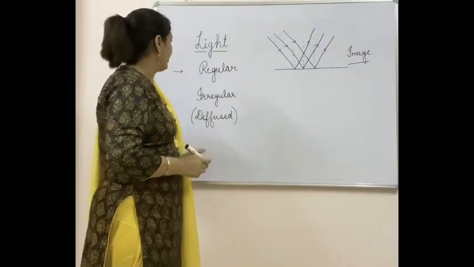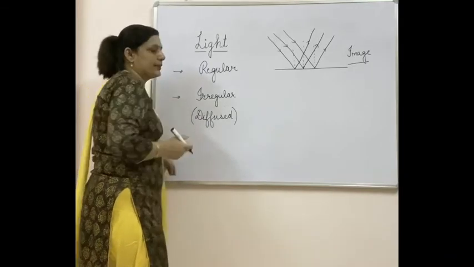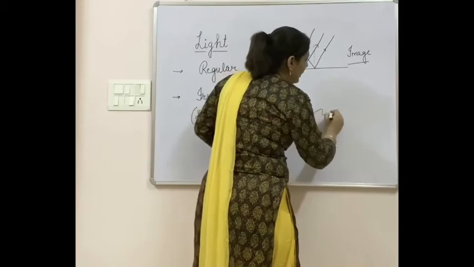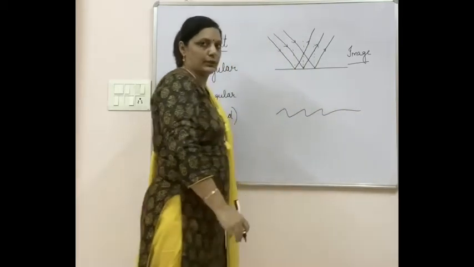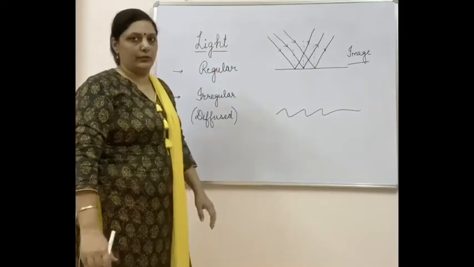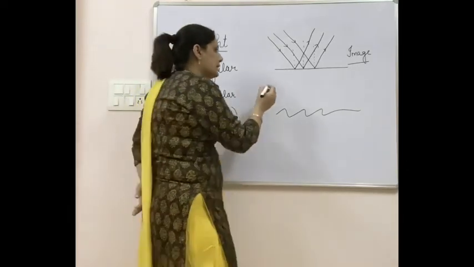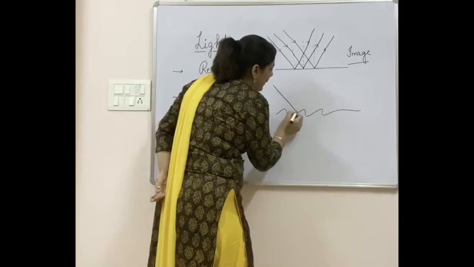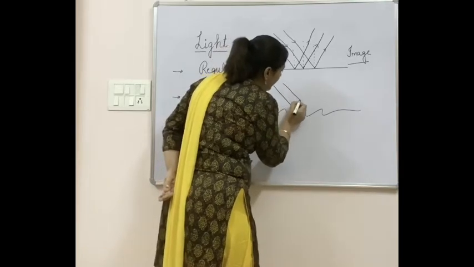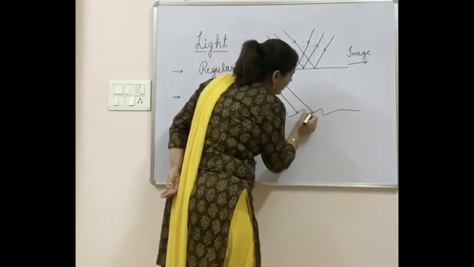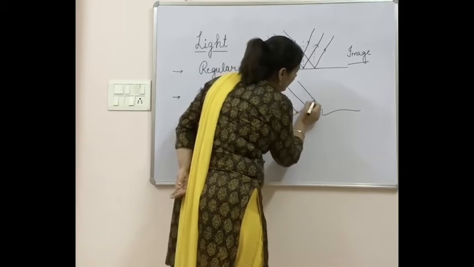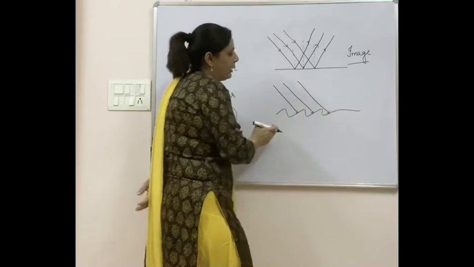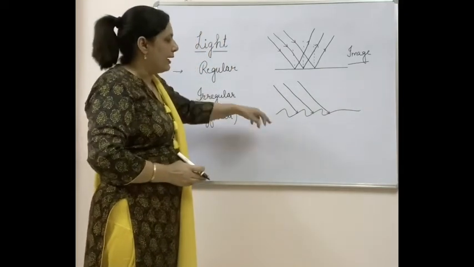Then what is irregular reflection? Surfaces are not smooth every time. Somewhere you may notice that there may be unevenness on a surface. Now, I have taken an uneven surface. Now incident rays are falling on it and they are parallel. I have already taken the incident rays as parallel. But you will notice they are falling at different points.